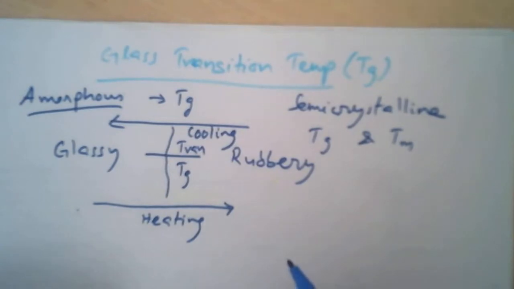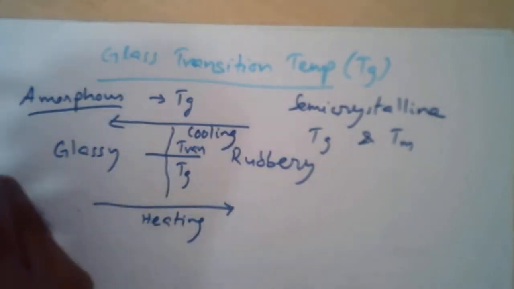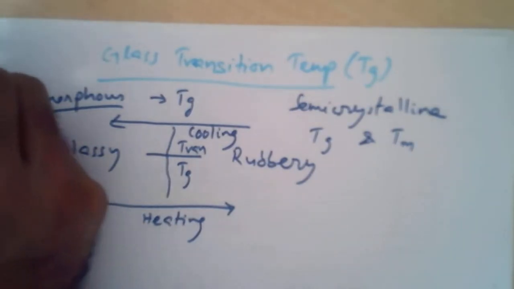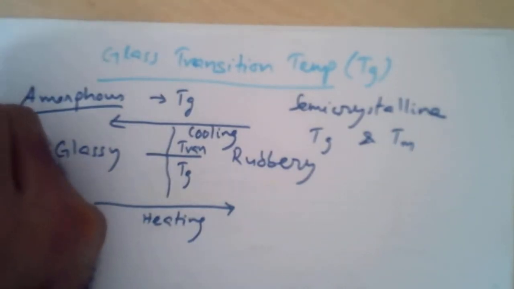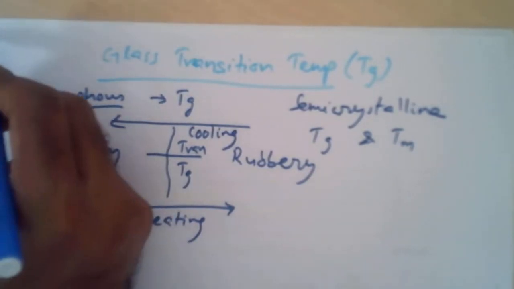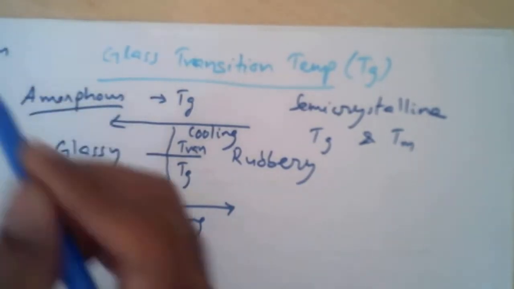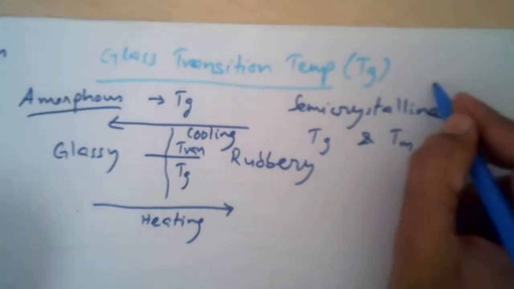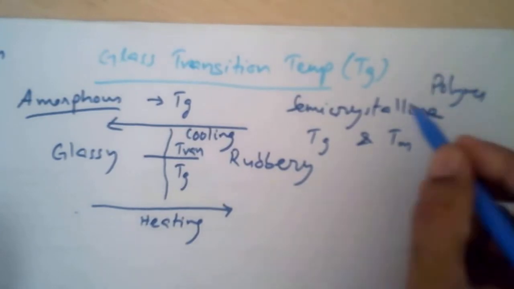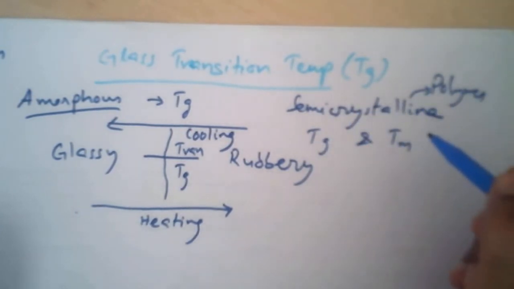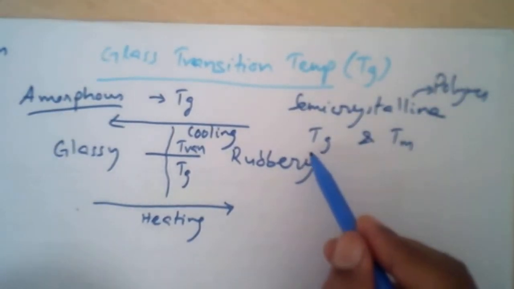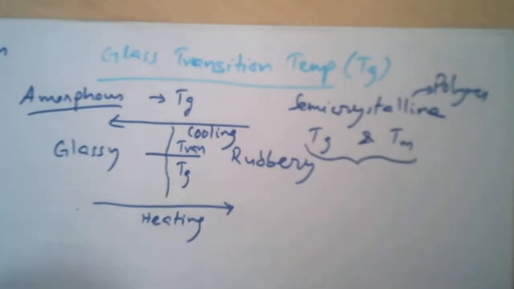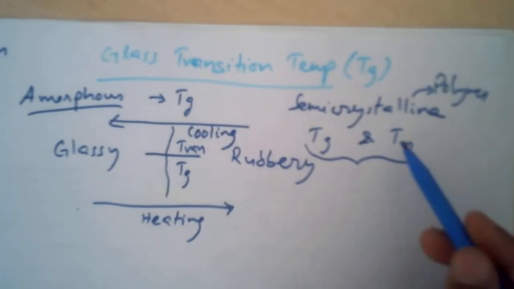When a material is fully crystalline, like a metal or a crystal, it is characterized by Tm, melting temperature. But most of the polymers are semi-crystalline in nature, and they are characterized by both Tg and Tm, both glass transition temperature and melting temperature.